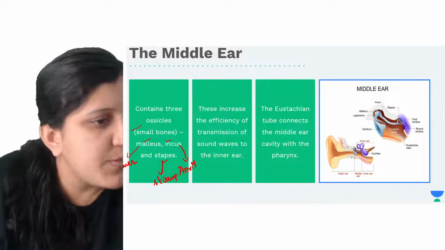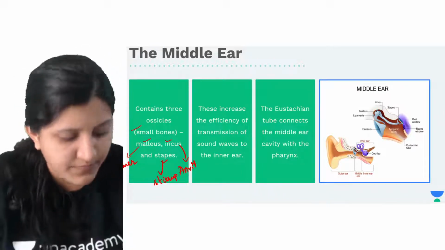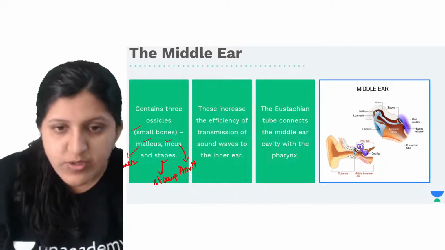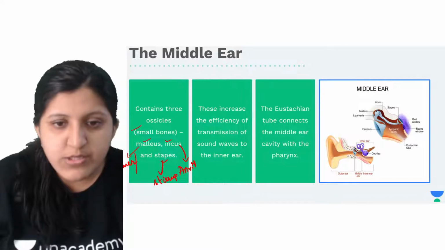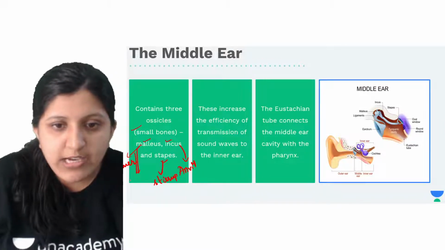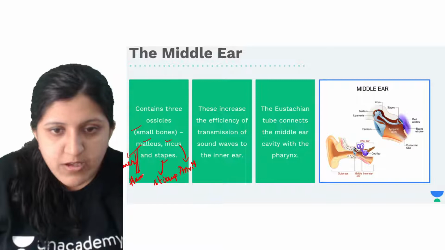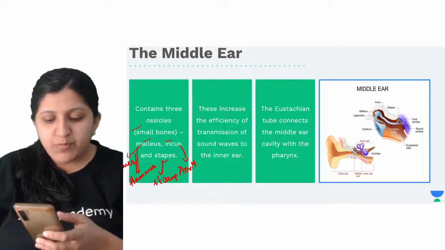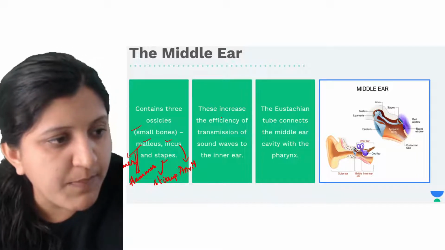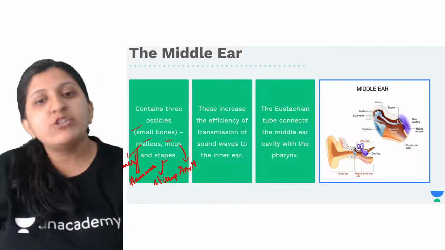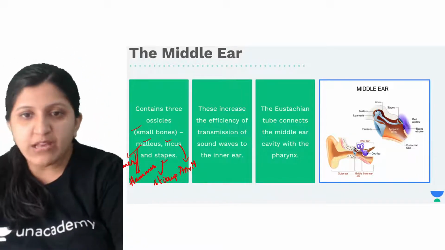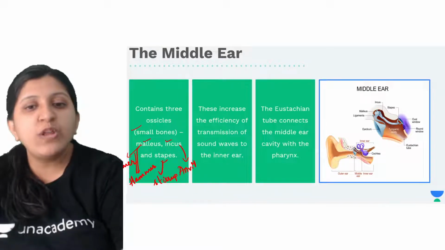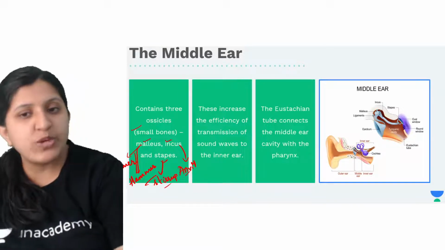Is what I am writing visible? The hammer is not visible, right? So I'll just write it here. This malleus is actually the hammer. So the hammer, anvil and stapes are the three parts that we have in the ear. These are the names which are given. Every bone has an alternate name, and you need to know the alternate names also.